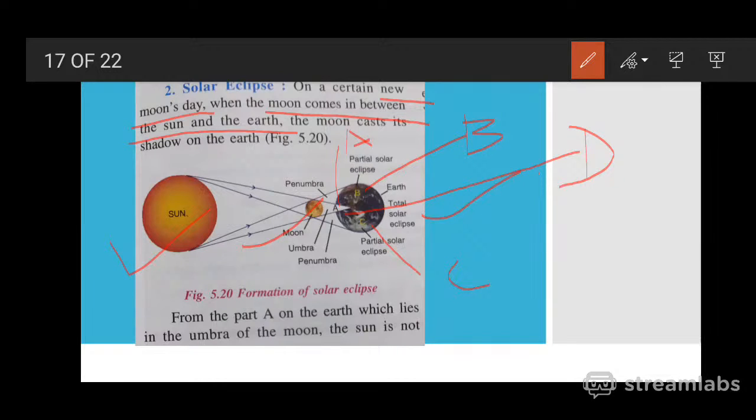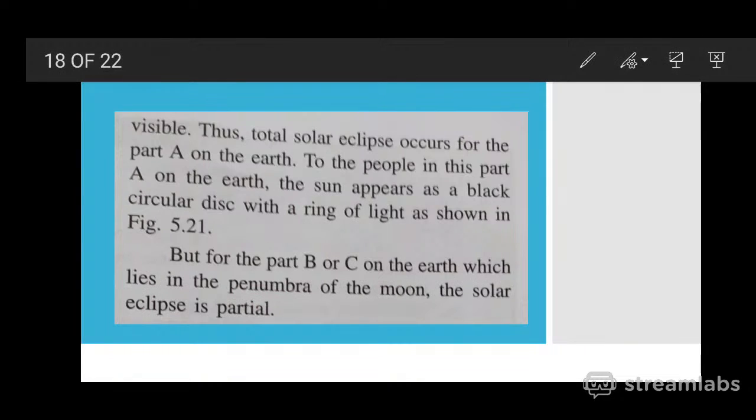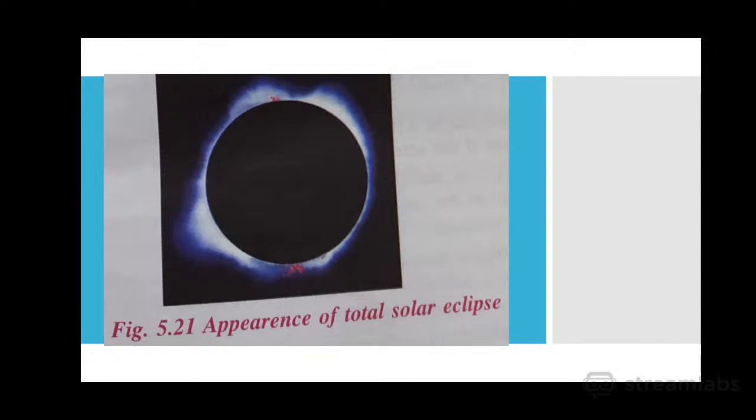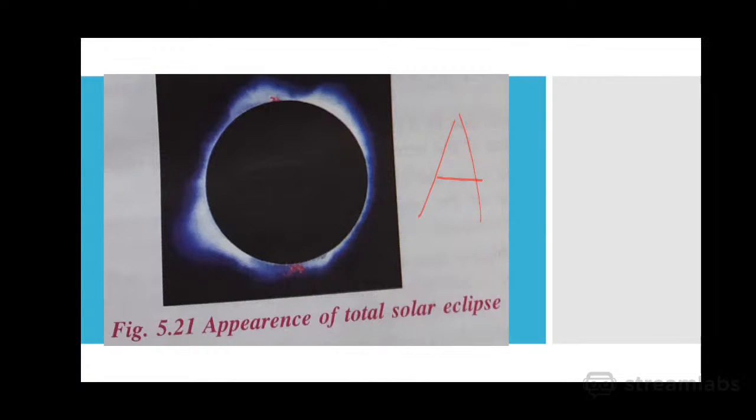From part A on the earth, which lies in the umbra of the moon, the sun is not visible. Thus the total solar eclipse occurs for part A. To the people in part A, the sun appears as a black circular disk.